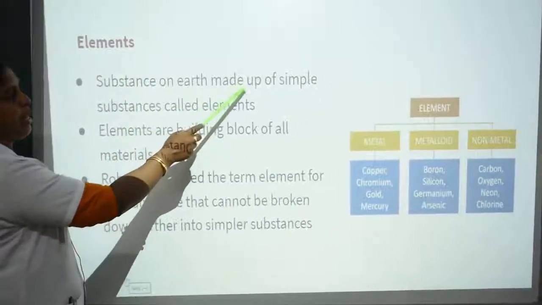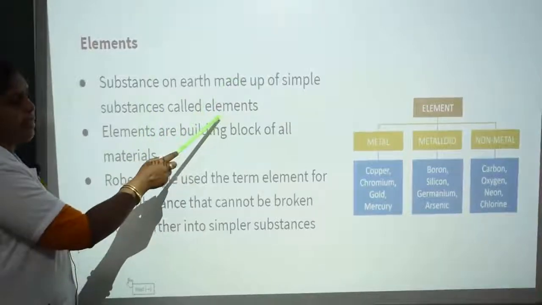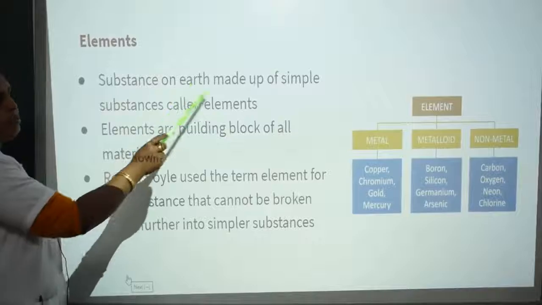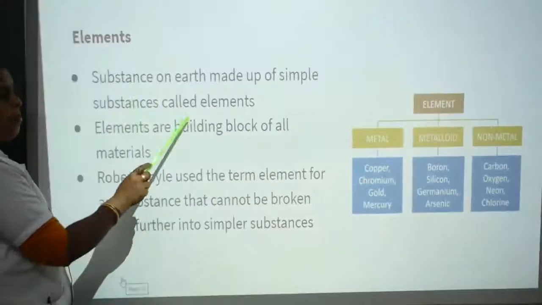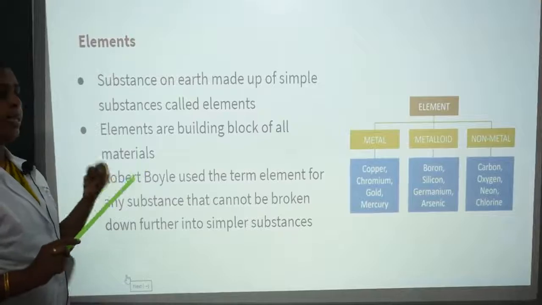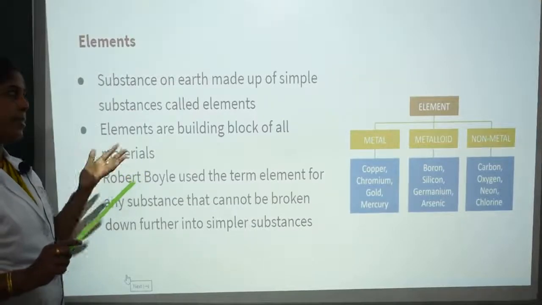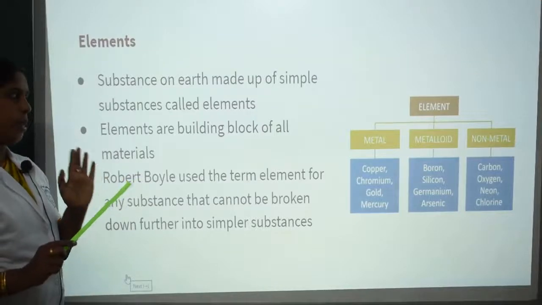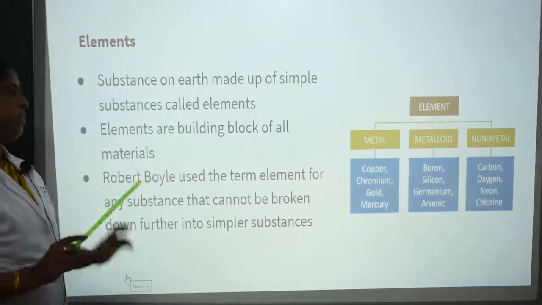All the substances on earth are made up of simple substances called elements. Our body is also made up of simple elements like sodium, calcium, potassium, carbon, etc. The majority of the element present in our body is carbon.